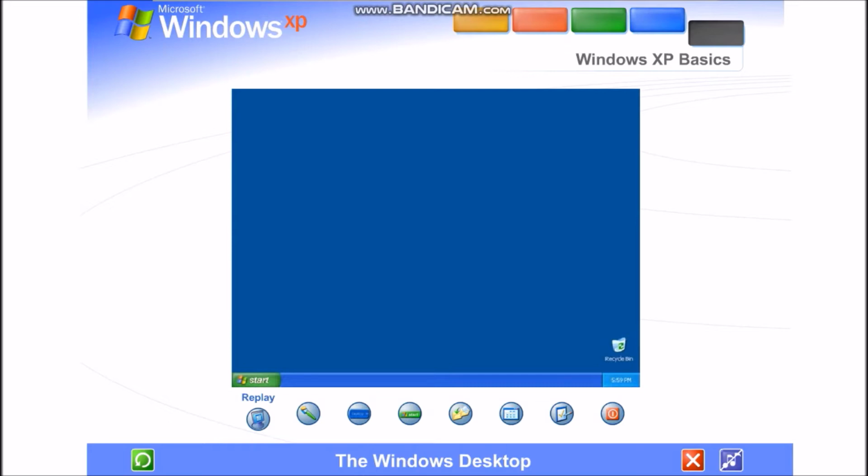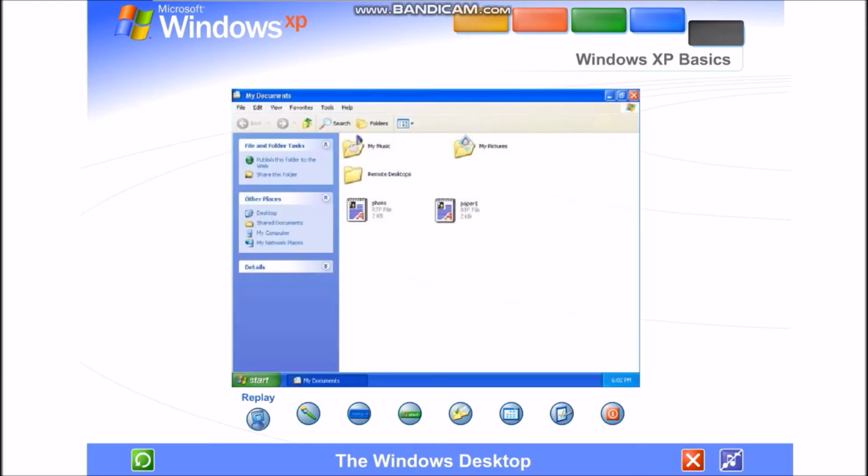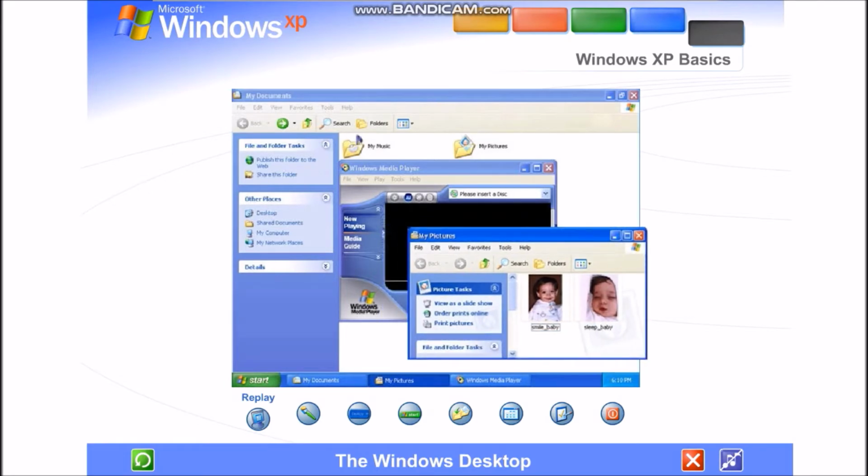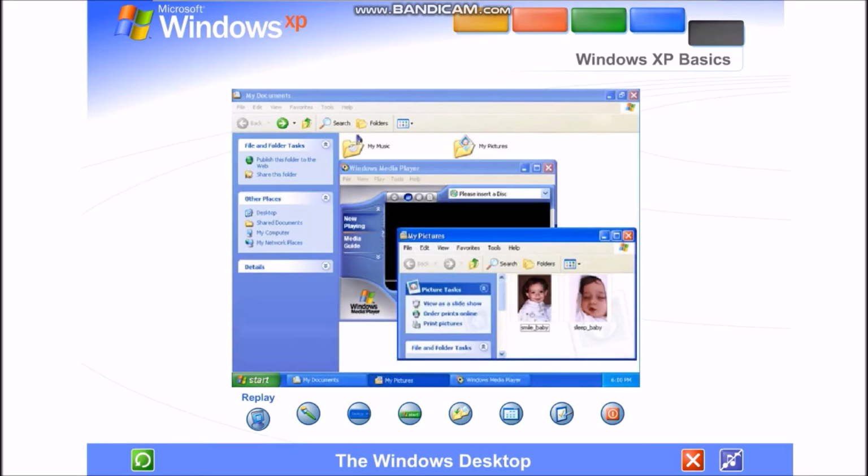First, you'll see the large colored area on the screen called the desktop, and the narrow band at the bottom called the taskbar. Everything you can do on your computer appears inside frames that are called windows. You can open as many windows at one time as you like, and resize them, move them around, or restack them in any order.